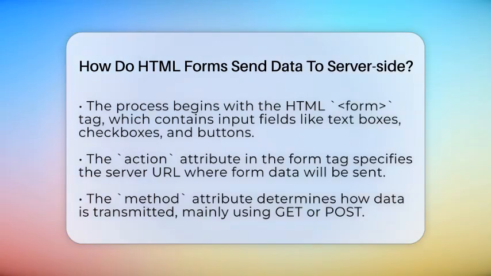The form tag is like the container that holds all your input fields, such as text boxes, checkboxes, and buttons. When you click the Submit button, the browser prepares to send all that information somewhere. That somewhere is specified by the action attribute in the form tag. It tells the browser the exact URL on the server where the data should go. This URL can be a full address or just a relative path pointing to a script or web page that will handle the data.